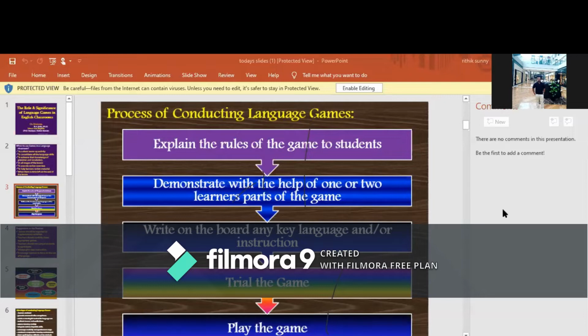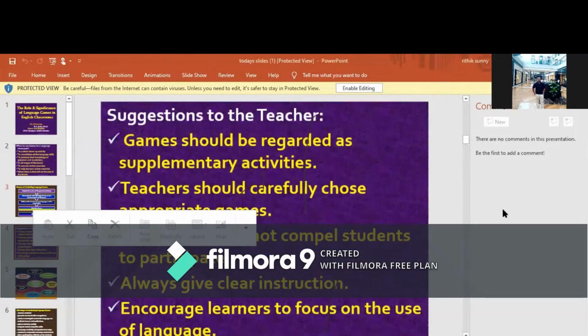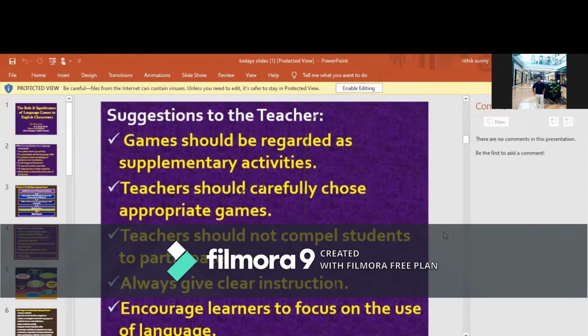The fourth step in this process is to trial the game. First of all, a trial needs to be conducted, and finally the game should be played by the students. So I have found these 5 steps in the process of conducting a language game in the classroom. When the teacher follows these 5 steps, the language games yield the desired results and outcomes. So this is the process of conducting language games.